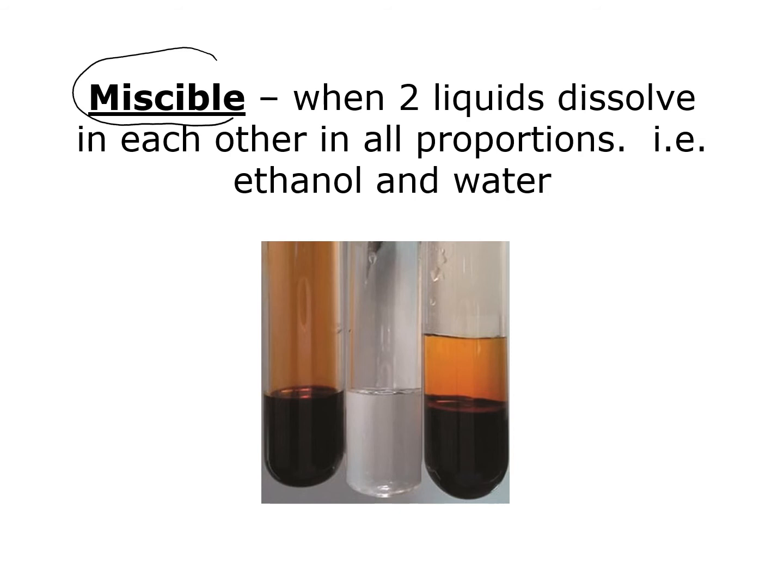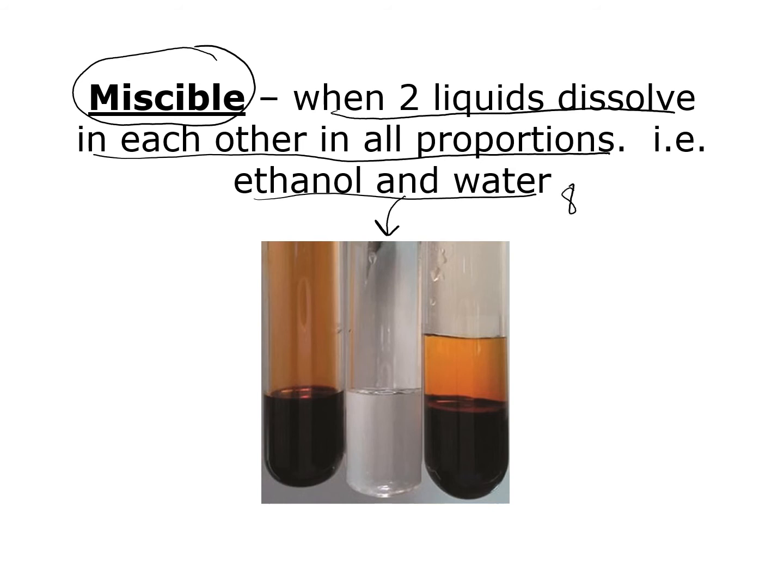Miscible is a term we use to describe when two liquids dissolve in each other in all proportions. For example, ethanol and water. That would be represented by my test tube in the center. If I have a solution that, let's say it's 80% ethanol and 20% water, they will dissolve in each other.